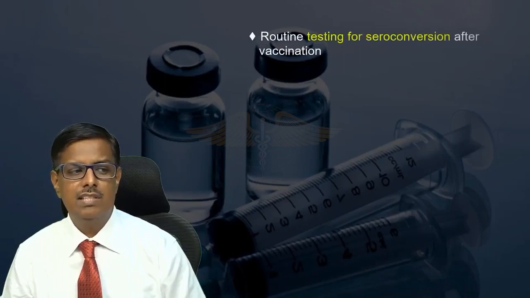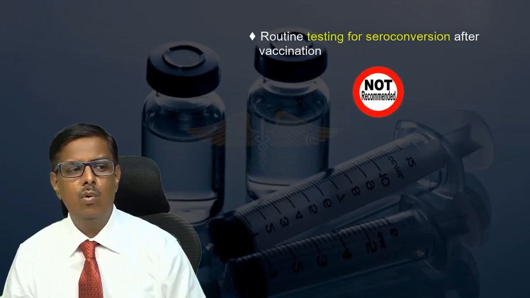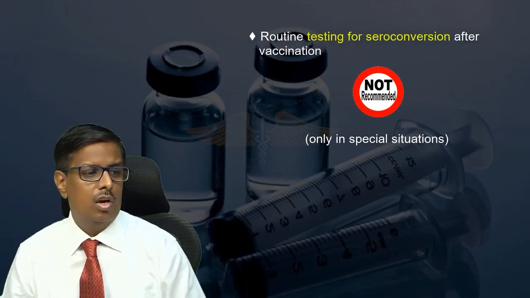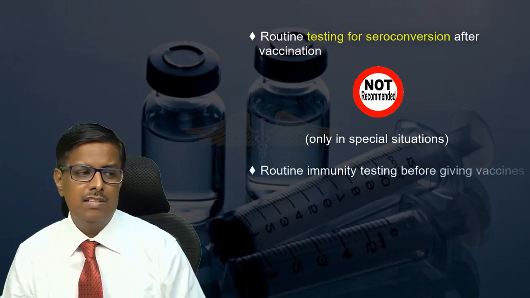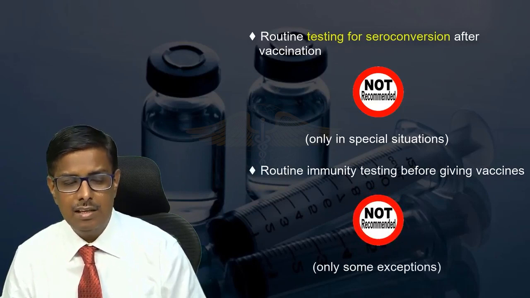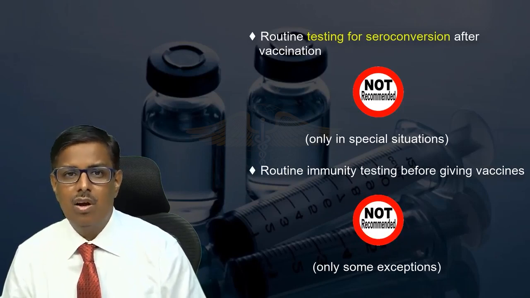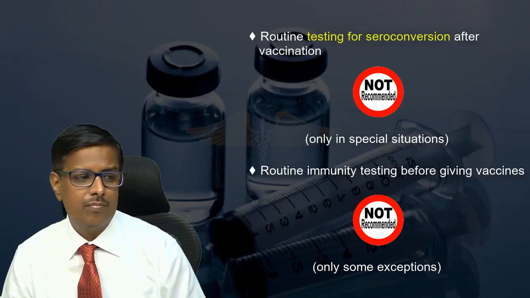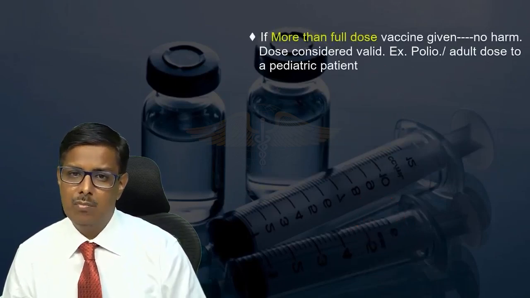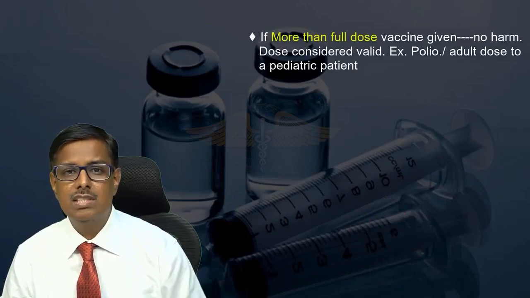Next point, routine testing of seroconversion after vaccination is not recommended. It is recommended only in special situations like, let us say, stem cell transplantation or in immunocompromised patients. Routine immunity testing before giving vaccines is also not recommended. That is also done only in some exceptions, like in a dialysis patient, or for example after transplantation. If more than a full dose of vaccine is given, no harm is there. For example, if a pediatric patient of 2 years is given 0.5 ml of flu vaccine, then that will be considered as valid.